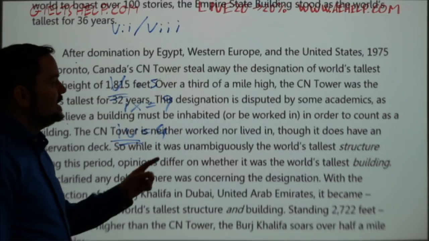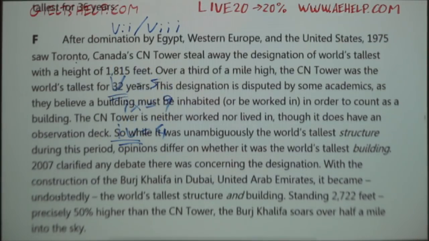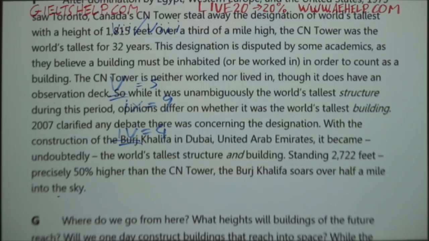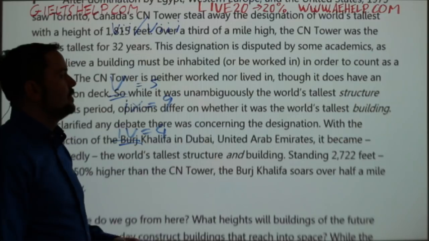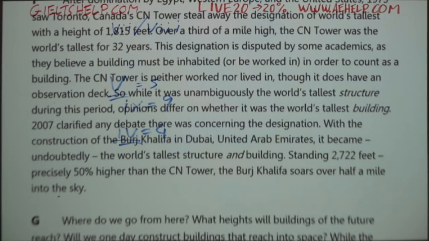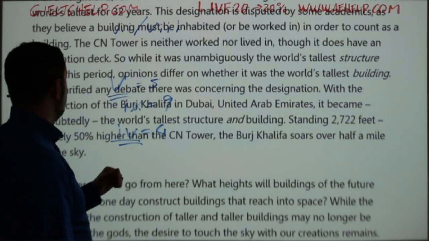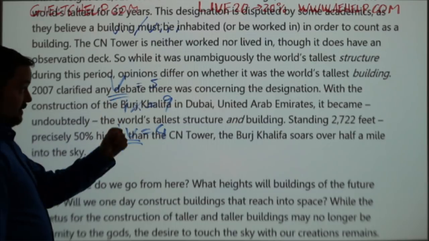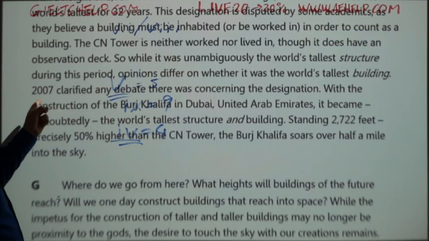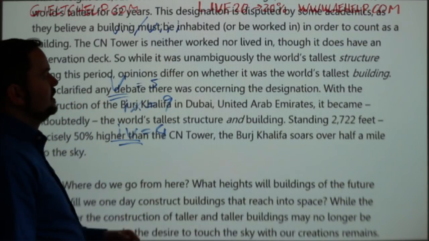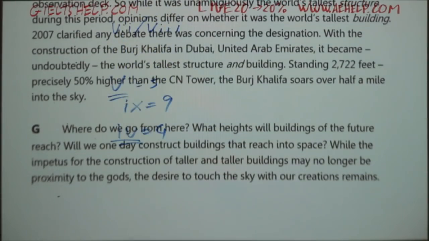This designation is disputed by some academics as they believe a building must be inhabited or be worked in order to count as a building. The CN Tower is neither worked nor lived in, though it does have an observation deck. So while it was unambiguously the world's tallest structure during this period, opinions differ on whether it was the world's tallest building. 2007 clarified any debate there was concerning the designation, with the construction of the Burj Khalifa in Dubai.